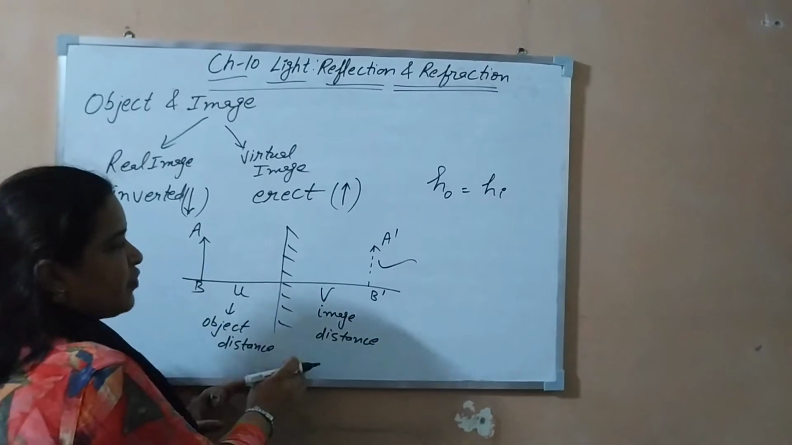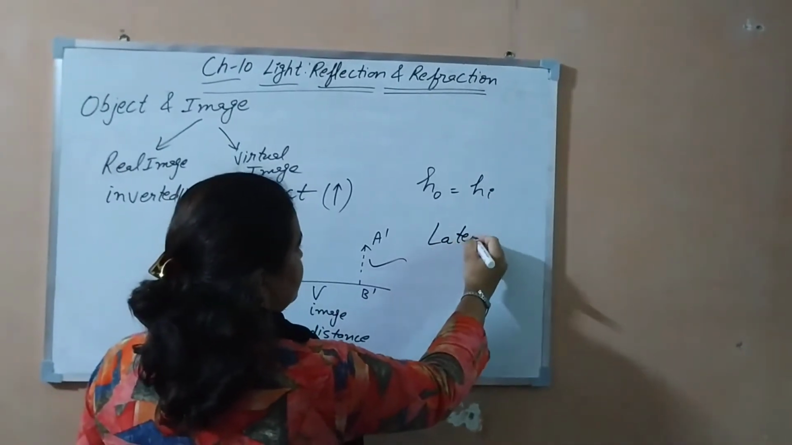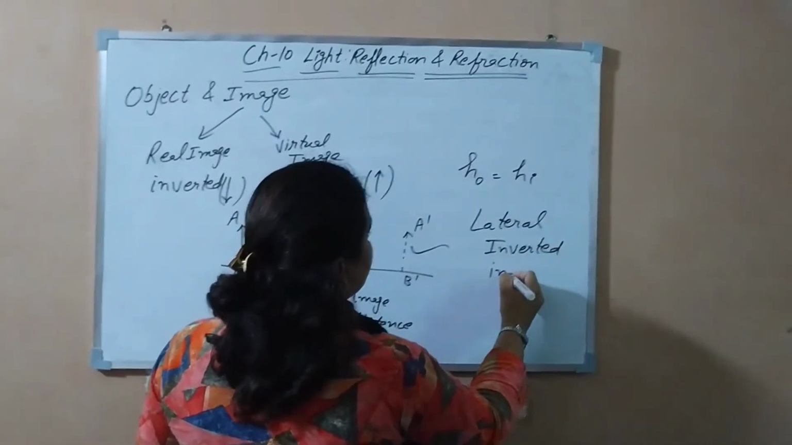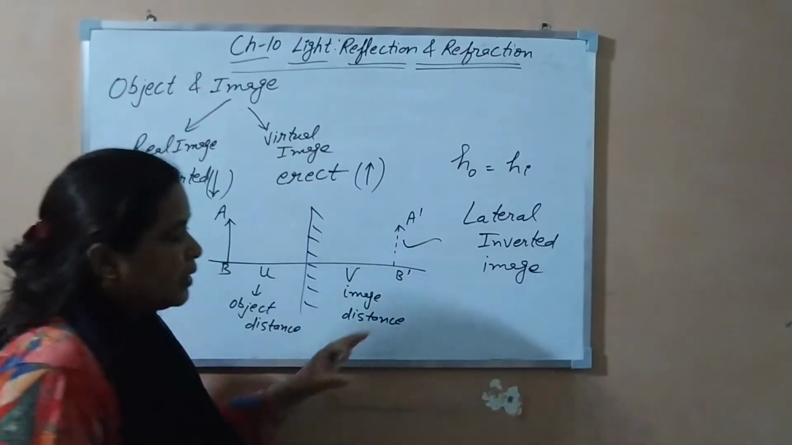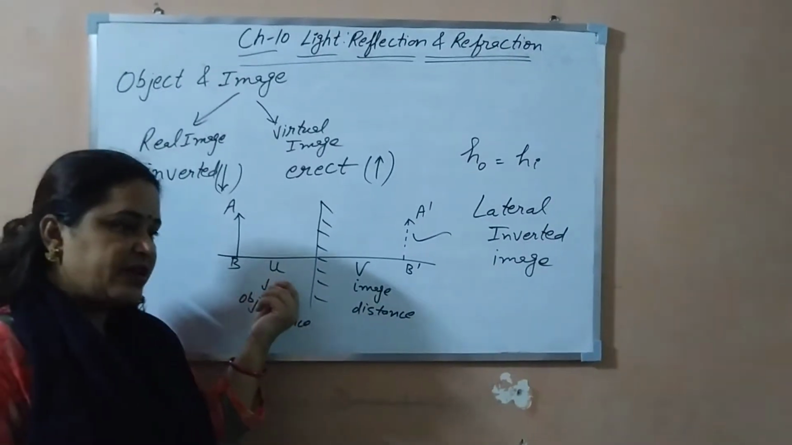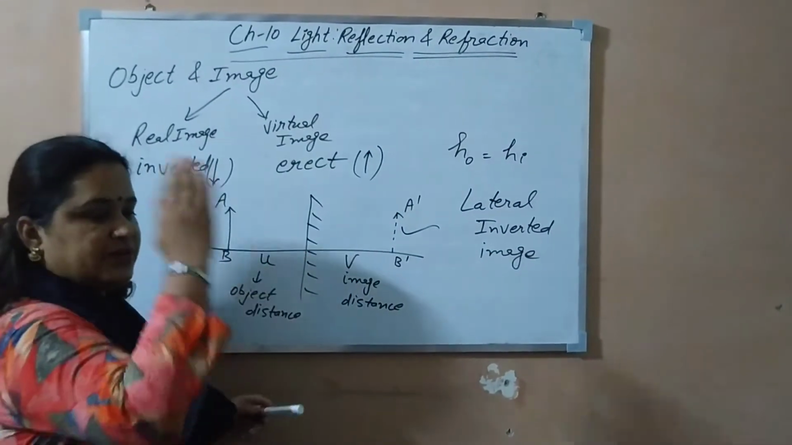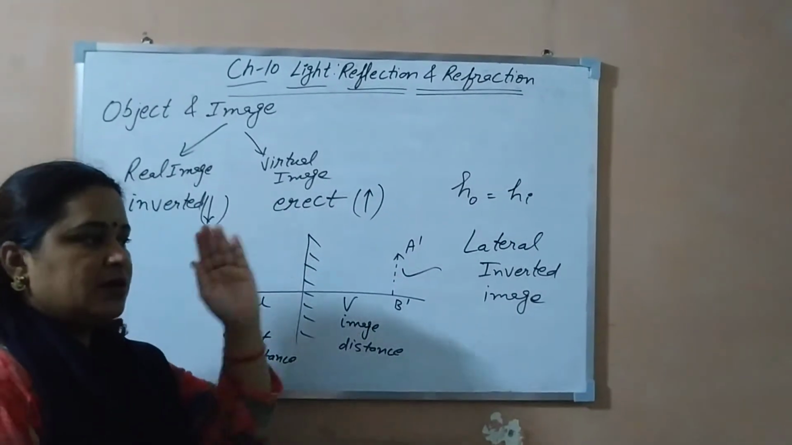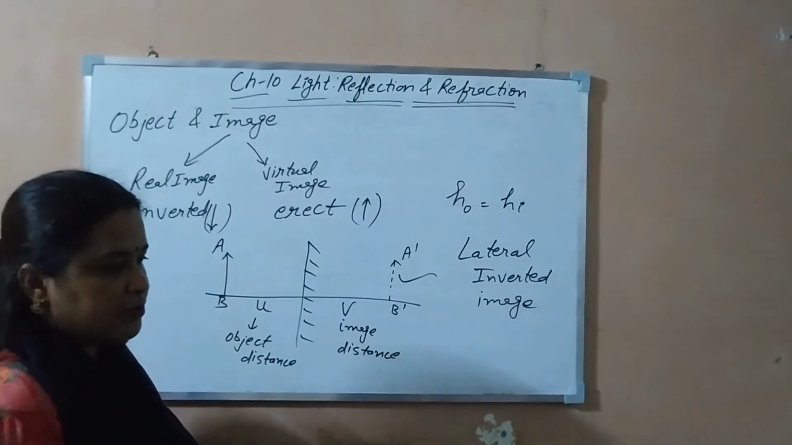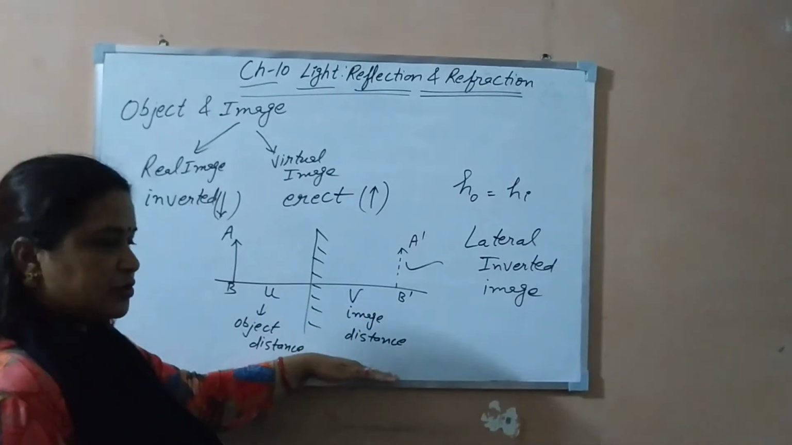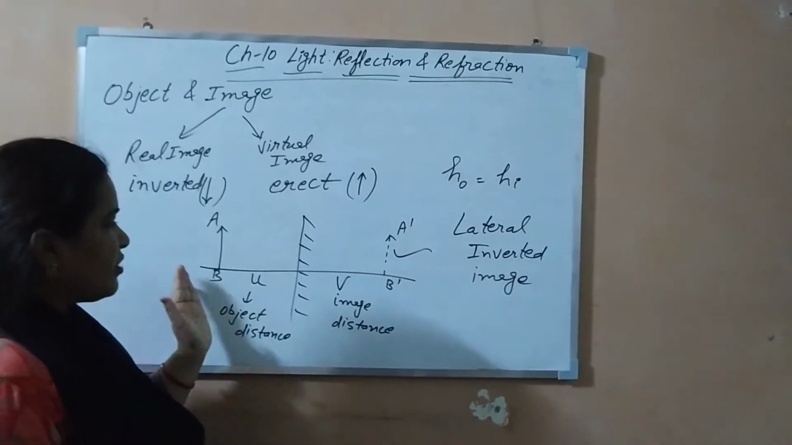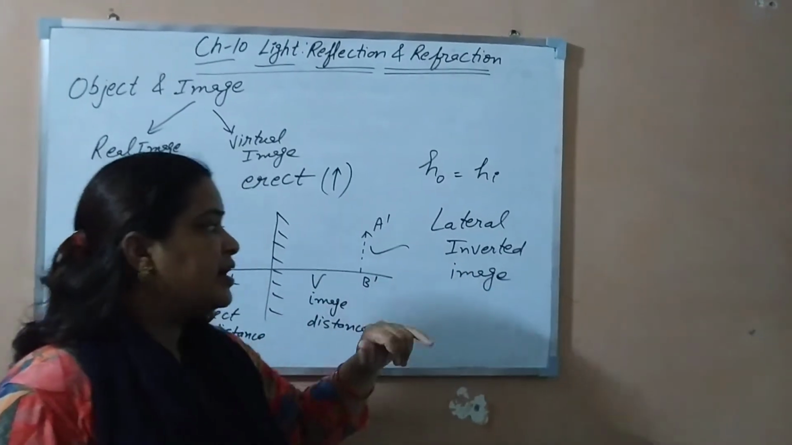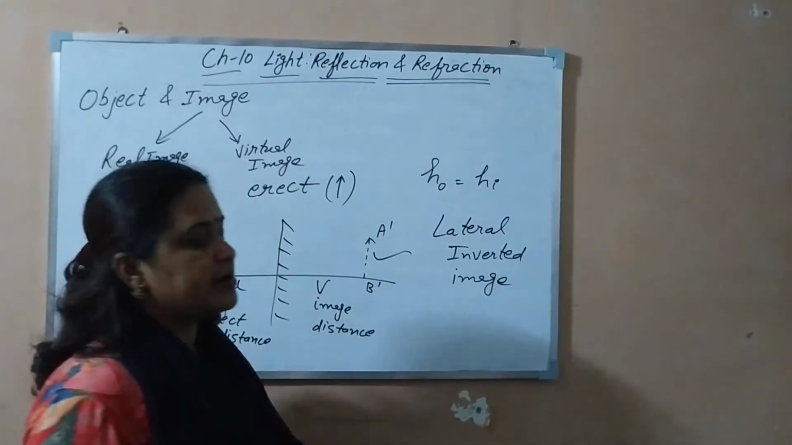Next is lateral inversion. What is the meaning of a laterally inverted image? When we stand in front of a mirror, our right hand appears as the left hand in the mirror image, and the left hand appears as the right hand. This phenomenon, in which right appears left and left appears right, is known as lateral inversion, and the image formed is known as a laterally inverted image.